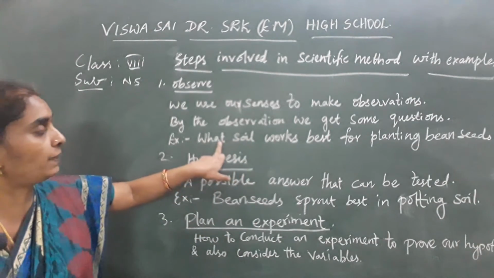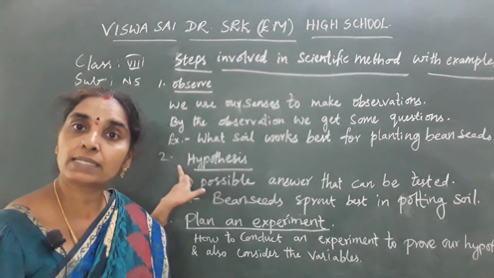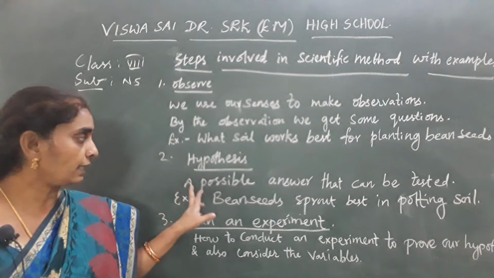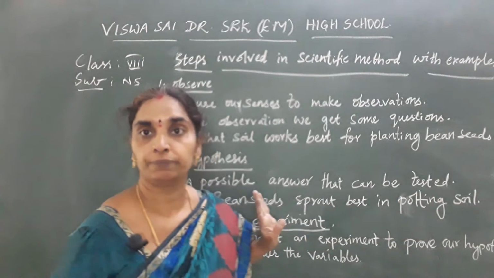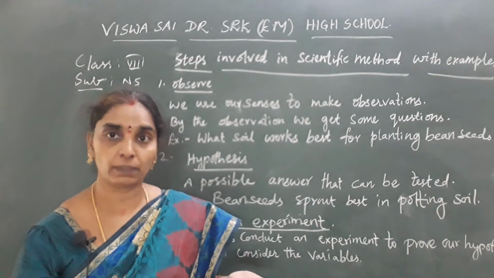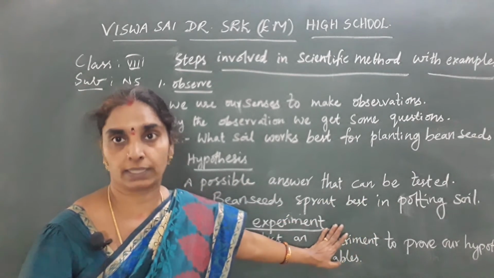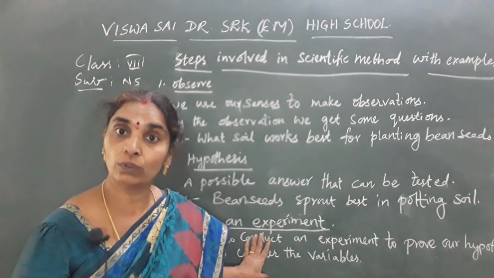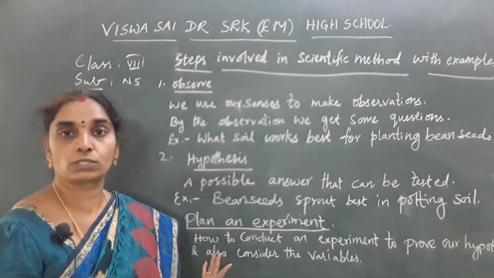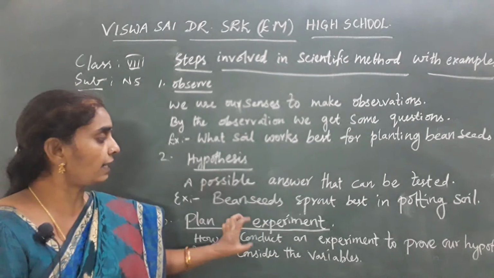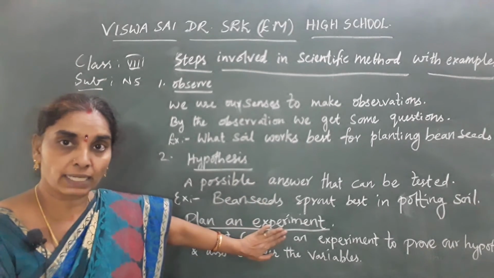See here, children, the example taken here is what soil works best for planting bean seeds. The possible answer that is tested here is that bean seeds sprout best in potting soil. That is what I am thinking; you may think in any other manner also. For this, you have to take 3 different soils and test them. You have to plan an experiment, with different types of soils to prove your hypothesis.